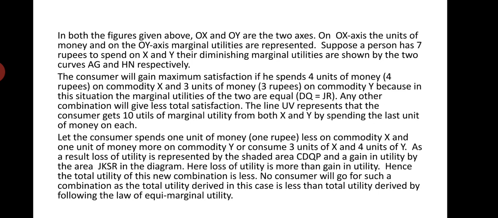We have already discussed that the total utility from this combination is only 86 utils, whereas by following the law of equimarginal utility, he got 88 utils. So no consumer will go for such a combination, as the total utility derived in this case is less than the total utility derived by following the law of equimarginal utility. As rational consumers, we should not go for a combination from which we will get less satisfaction.